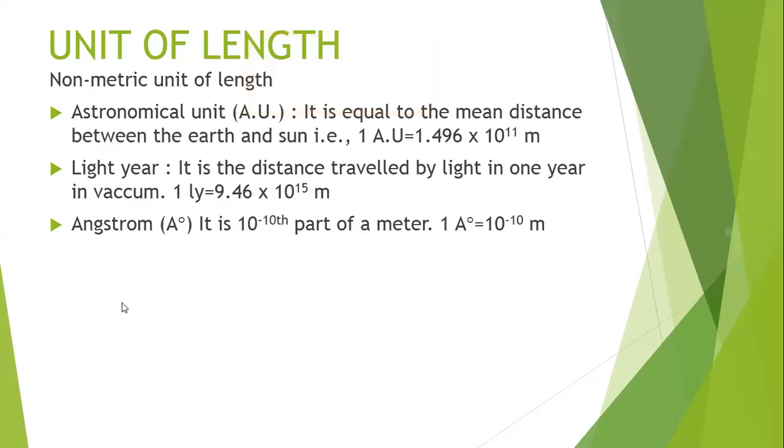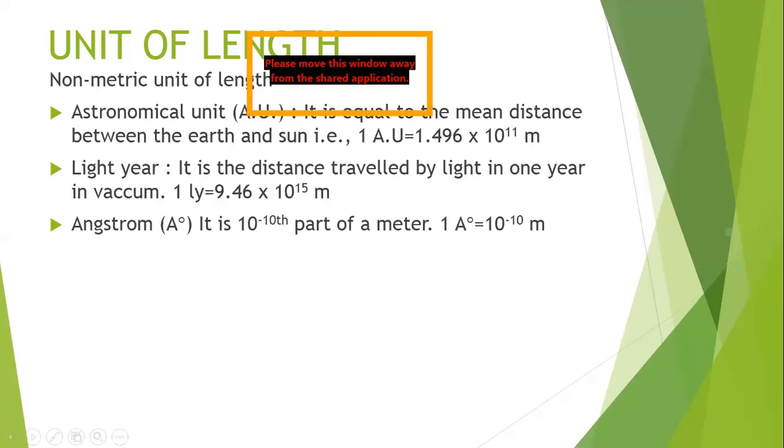The same way we have the Angstrom, which is 10^-10 of a meter, a smaller unit. The Angstrom is generally used to measure the wavelength of electromagnetic waves. The wavelength of an electromagnetic wave is generally measured in Angstrom and Fermi.